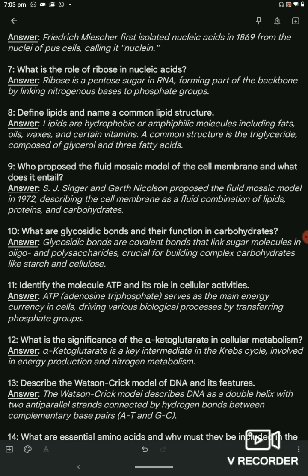Question 10. What are glycosidic bonds and their function in carbohydrates? Answer. Glycosidic bonds are covalent bonds that link sugar molecules in oligo and polysaccharides, crucial for building complex carbohydrates like starch and cellulose.